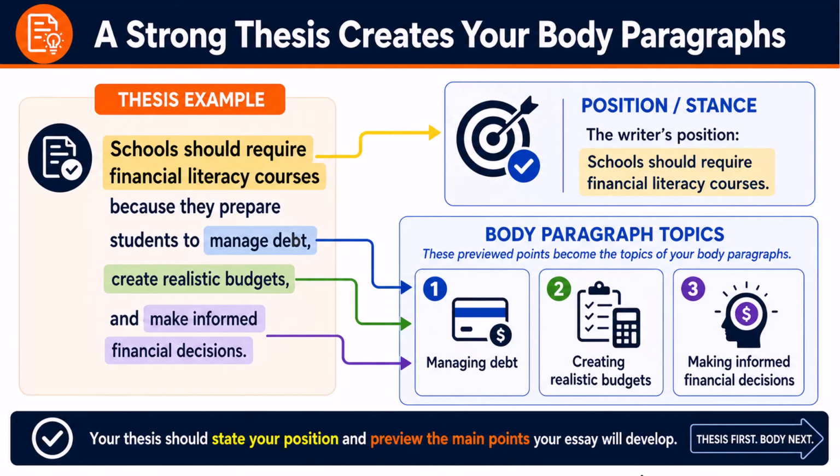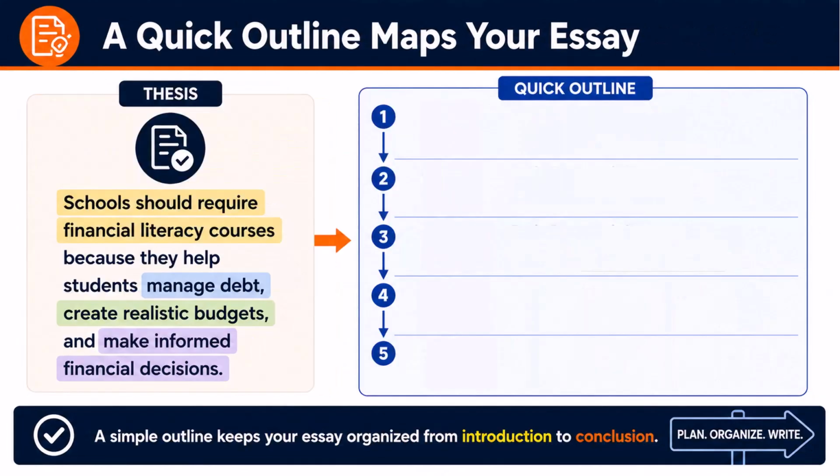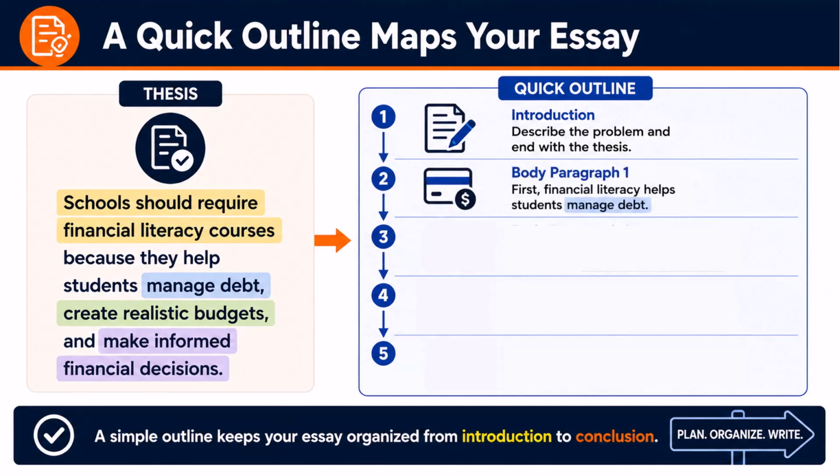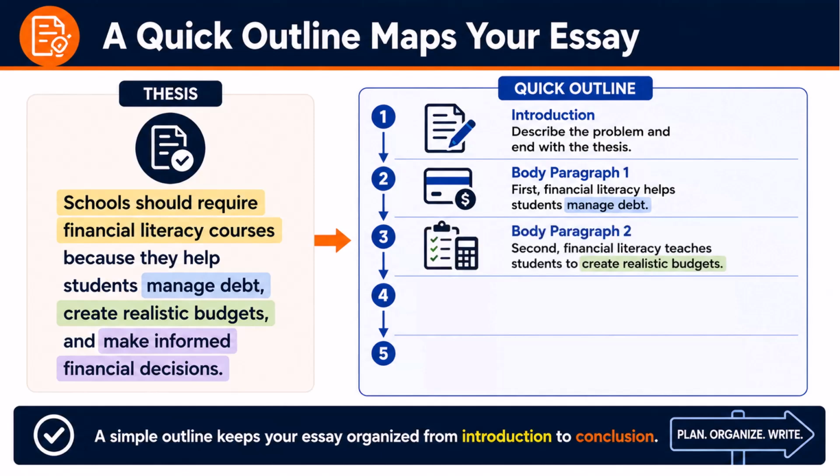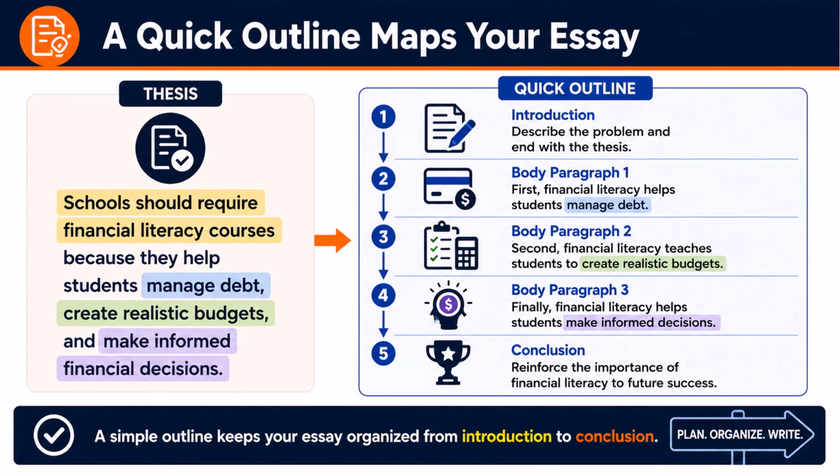So, a quick outline might look something like this. Introduction, describe the problem, and end the paragraph with the thesis. Body paragraph 1. Your topic sentence would be, first, financial literacy helps students manage debt. Body paragraph 2. Second, financial literacy teaches students to create realistic budgets. Body paragraph 3. Finally, financial literacy helps students make informed decisions. In conclusion, here you could reinforce the importance of financial literacy to future success. That's all the outline you usually need for a typical essay.